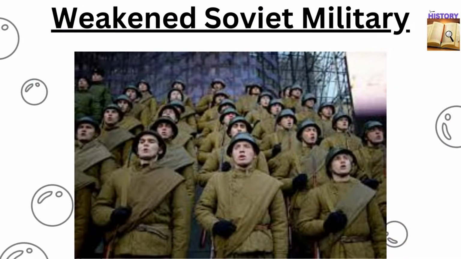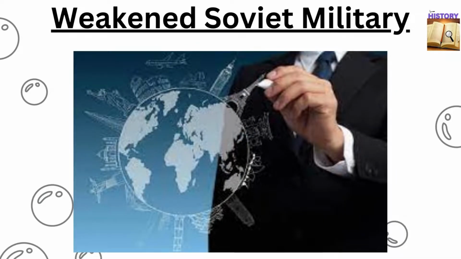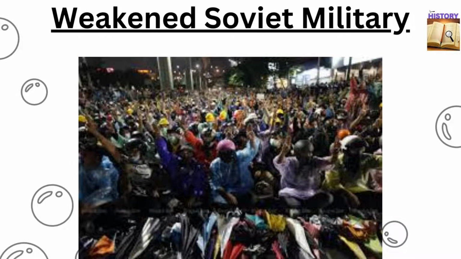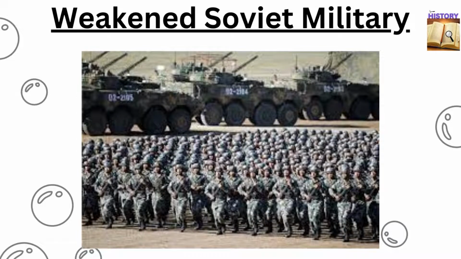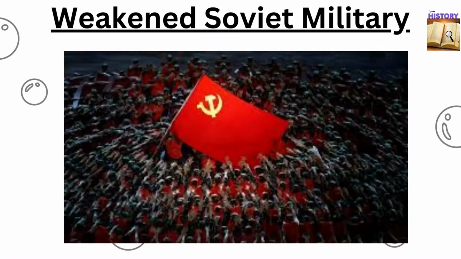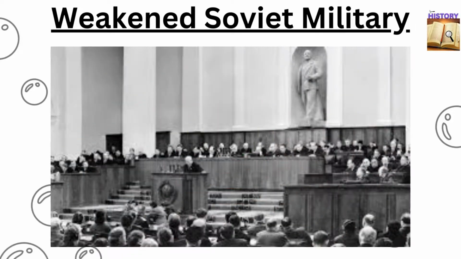A weakened Soviet military. The economic liberalization of perestroika and the political chaos of glasnost severely reduced military funding and strength. Between 1985 and 1991, the residual troop strength of the Soviet military fell from over 5.3 million to fewer than 2.7 million. Finally, in August 1991, Communist Party hardliners, who had always opposed perestroika and glasnost, led the military in an attempt to overthrow Gorbachev.